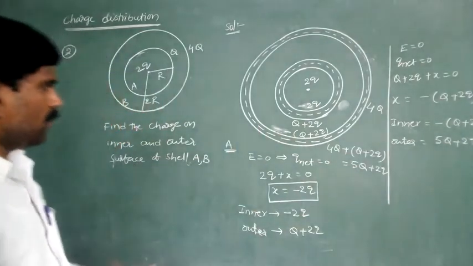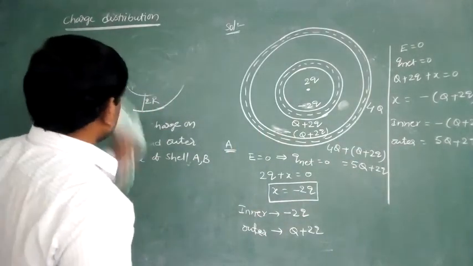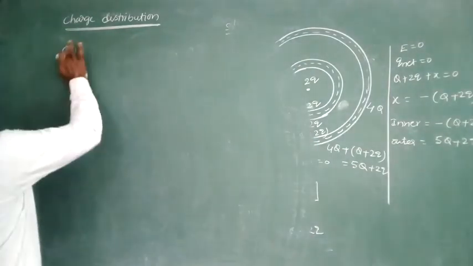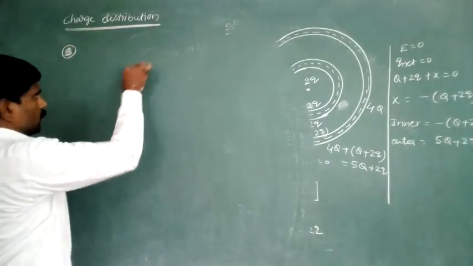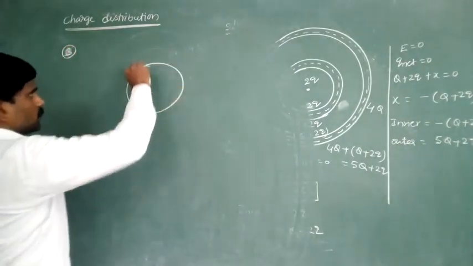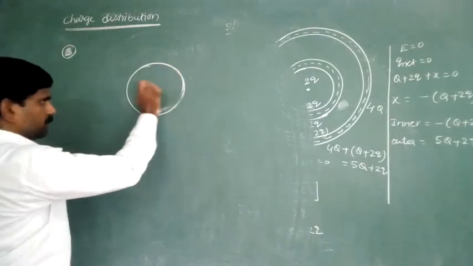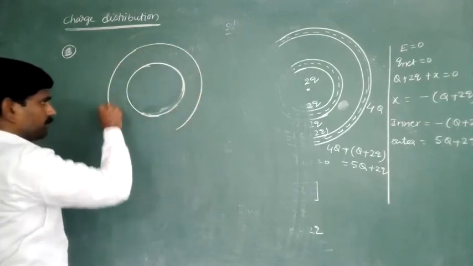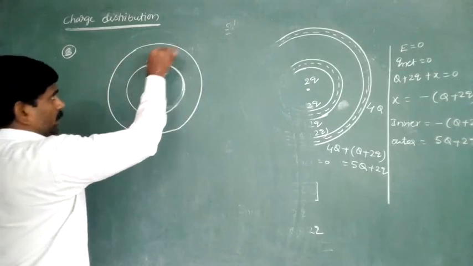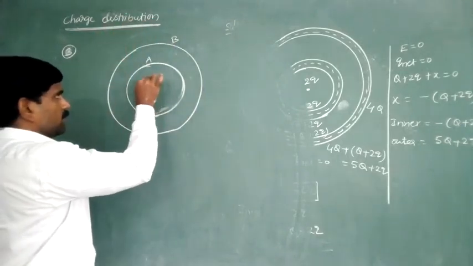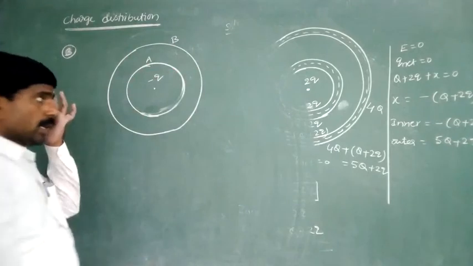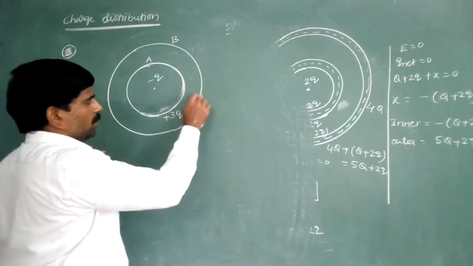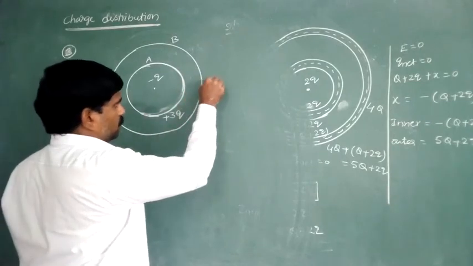One more problem. Try to solve it. Yes, observe that, try yourself. This is the third problem. Sorry, this is the first shell, and this is the second shell. Shell A, and this is shell B. Here charge is equal to minus q, and here charge is equal to something plus 3q. On the surface of the second one, the charge is equal to plus 4q.